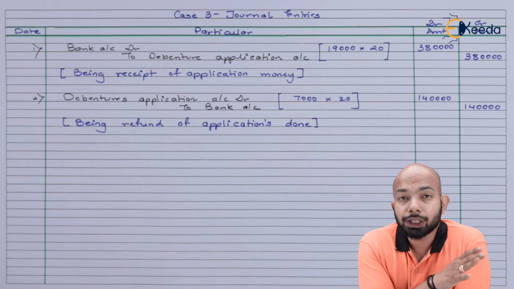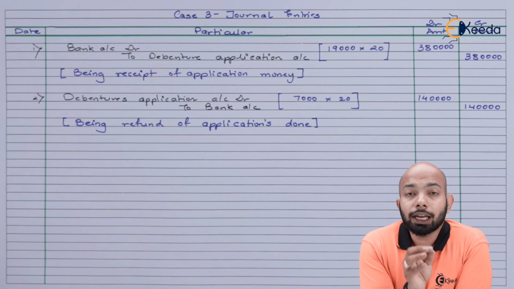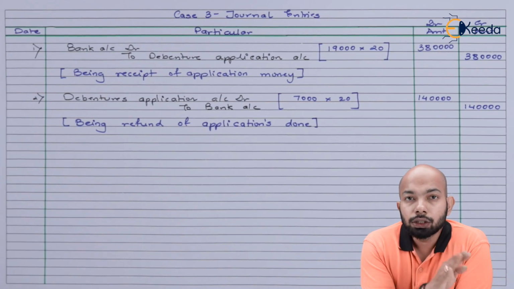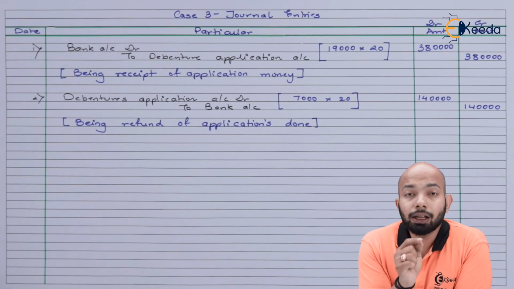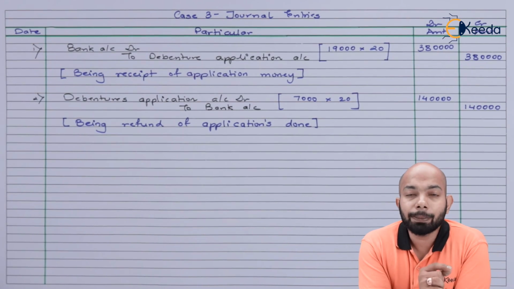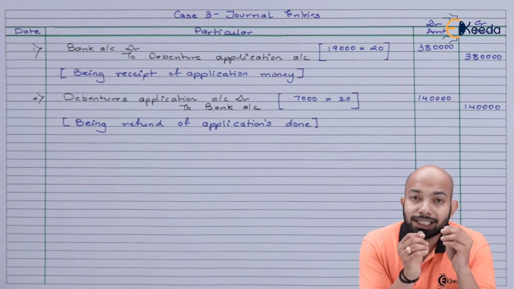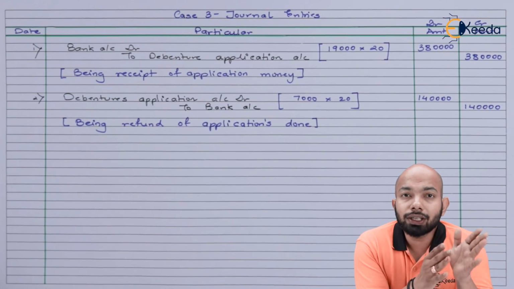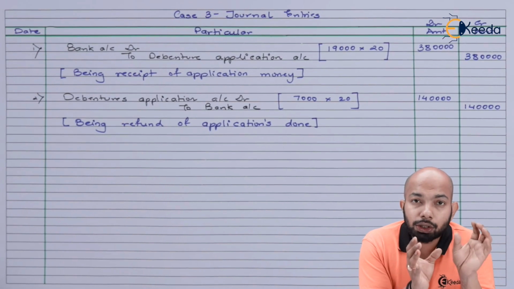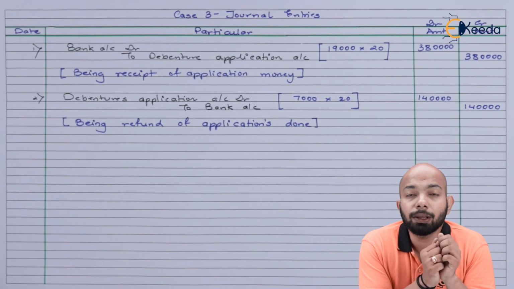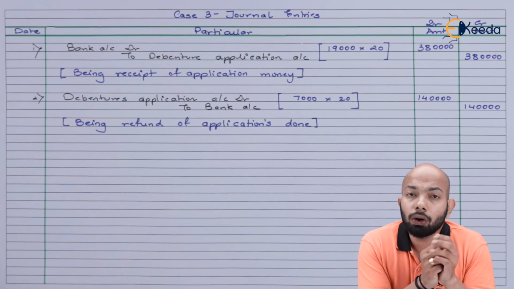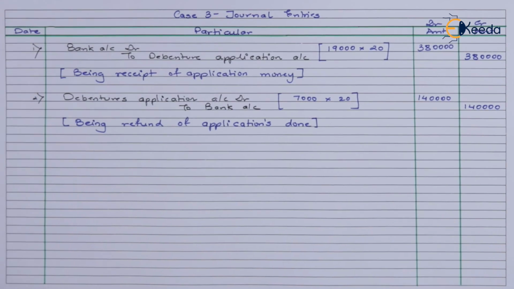So refund of application has also been done. Now it's time to transfer the application money to the debenture capital only. But along with that, we have certain excess applications. So out of 19,000, 7,000 were refunded. 12,000 debentures were applied for, 10,000 allotted. So additional 2,000 debentures application money we still have with us. So that will be a part of debenture allotment adjustment.